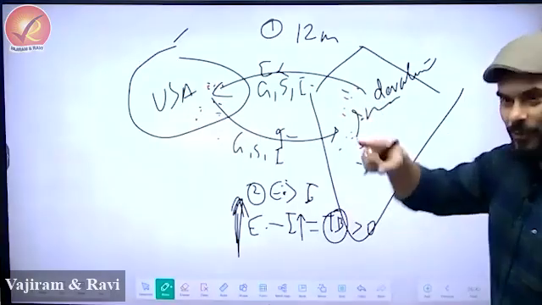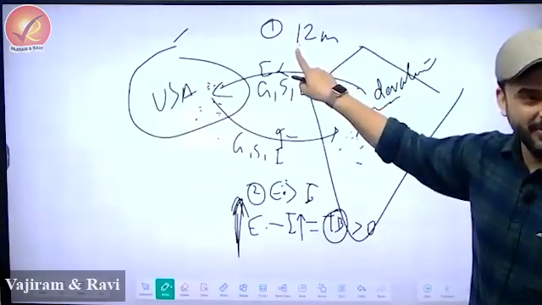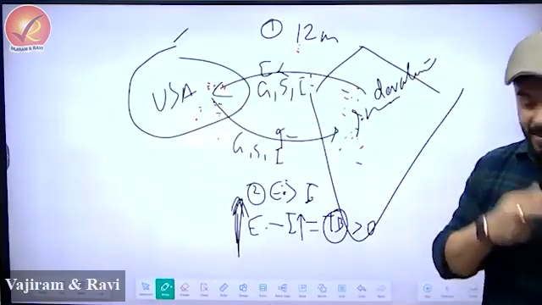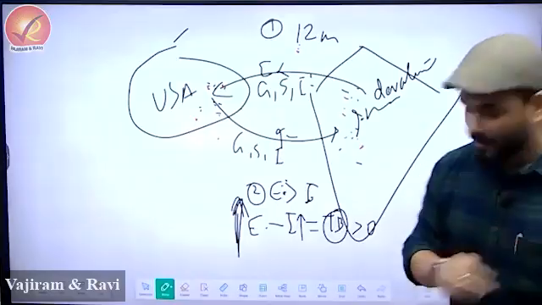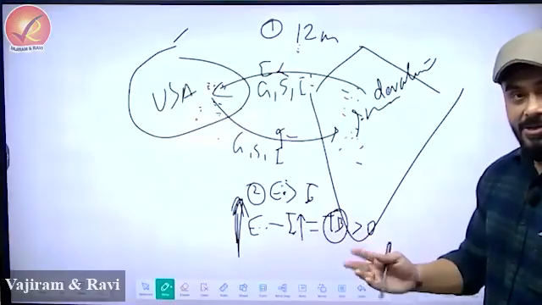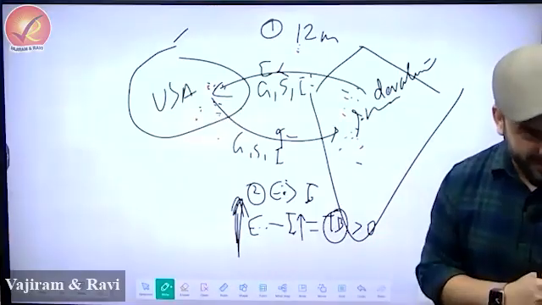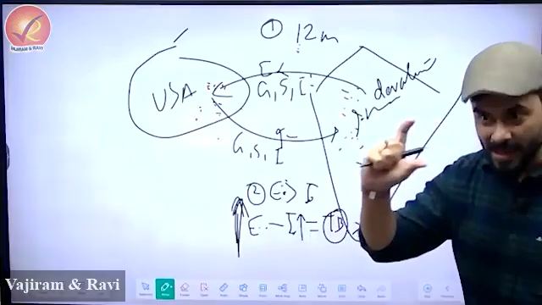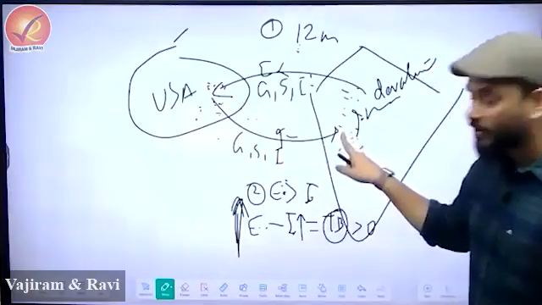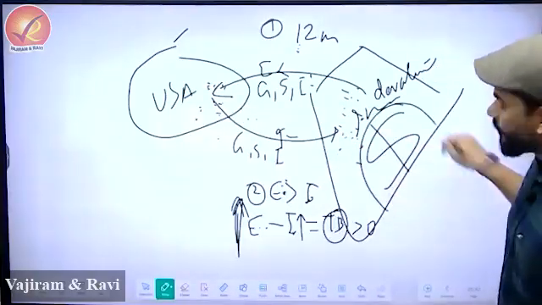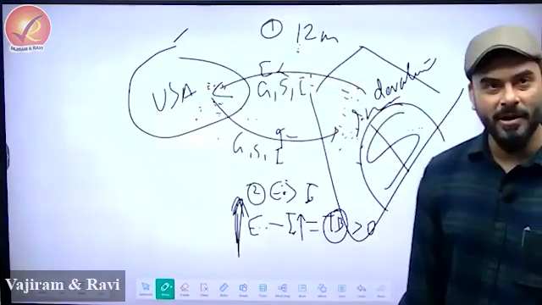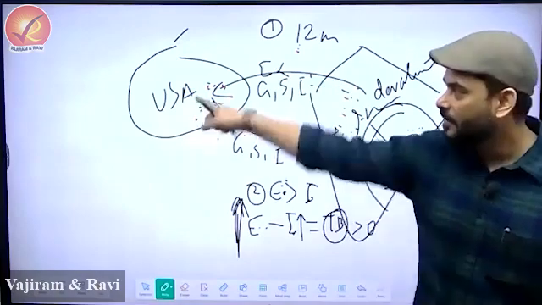So first USA says, I will watch you in the last 12 months, how much have you exported, how much have you imported? Second point, USA says, I want to find out whether your export is too high compared to import. Is your trade balance very, very positive, more than $15 billion? If your trade balance is very high with USA, that means you are exporting more, and you must be collecting a lot of dollars in your economy, and you must be keeping it with RBI. So tomorrow, if you release this entire dollar, all of a sudden there will be fluctuation. It will damage my economy.